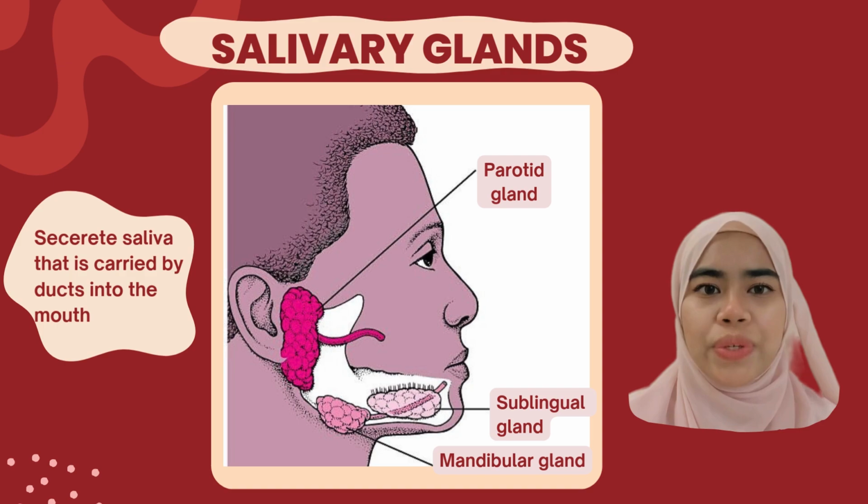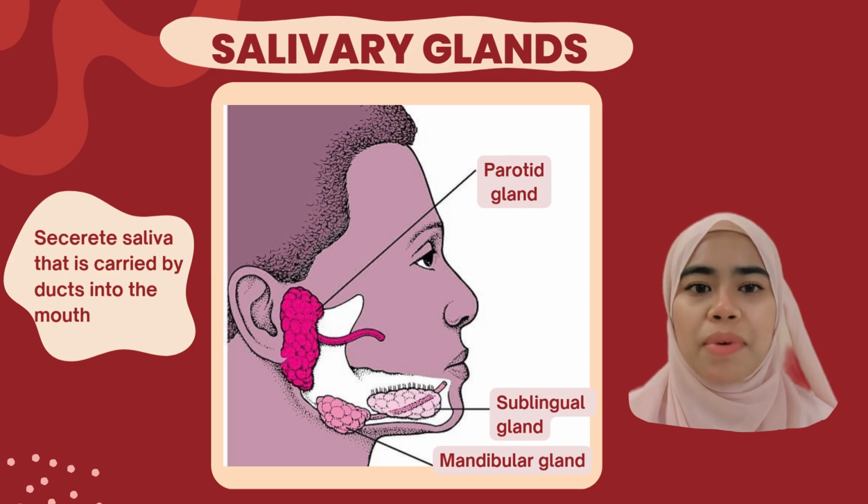Saliva is a colorless liquid that contains the digestive enzyme amylase and is the first step in chemical digestion. The 3 pairs of salivary glands secrete saliva, which is carried by ducts into the mouth. Firstly, the parotid glands are located on the face, slightly in front of each ear. The ducts of these glands are on the inside of the cheeks near the upper molars. Secondly, the sublingual glands and their ducts are located on the floor of the mouth under the tongue. Thirdly, the submandibular glands and their ducts are located on the floor of the mouth near the mandible.